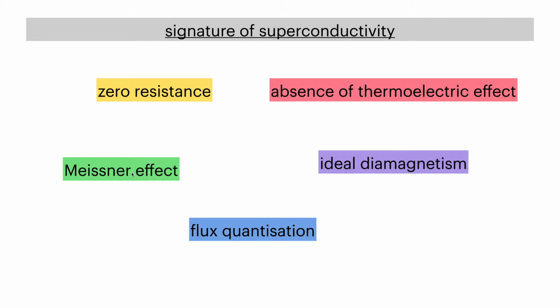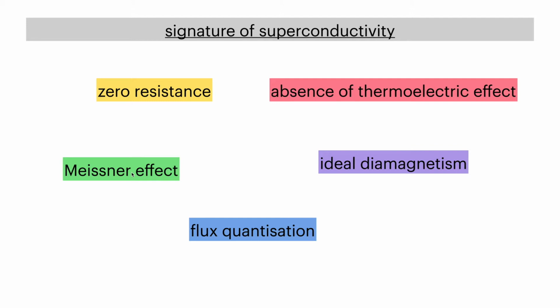We also see flux quantization: if you keep a superconducting ring, the flux through the ring will generally be quantized. These are some basic features of superconductivity, and if a material shows these features, you can tell that it is a superconductor.